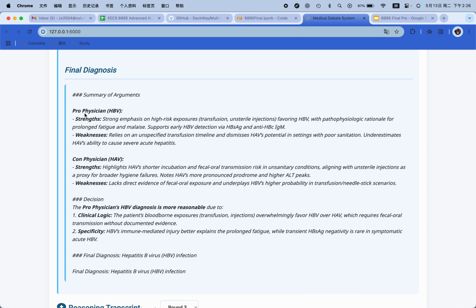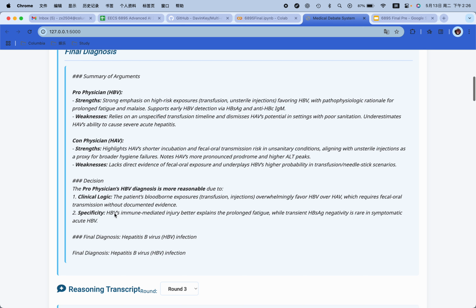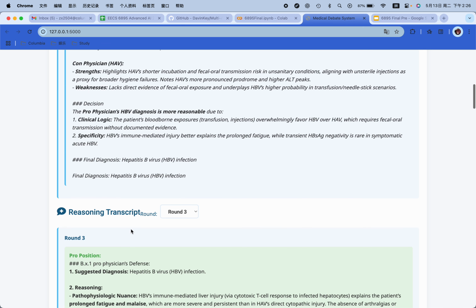Here, it summarizes the pro-physician's strengths and weaknesses and also the con-physician's strengths and weaknesses. After the summarization, it gives you a final decision: the pro-physician's HPV diagnosis is more reasonable, along with the reason why it chooses the pro-physician. So here is the final diagnosis of the corresponding system.